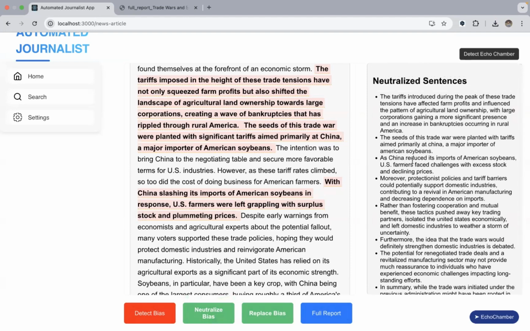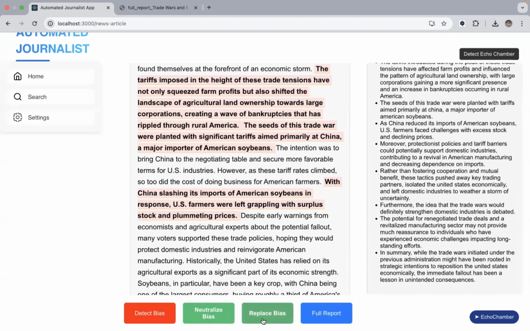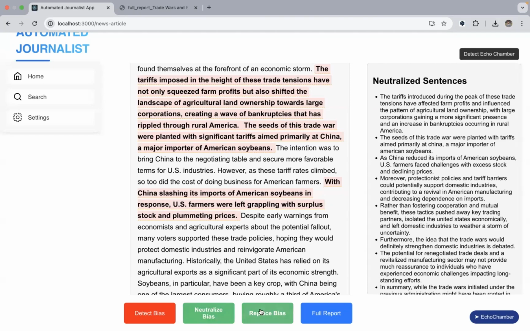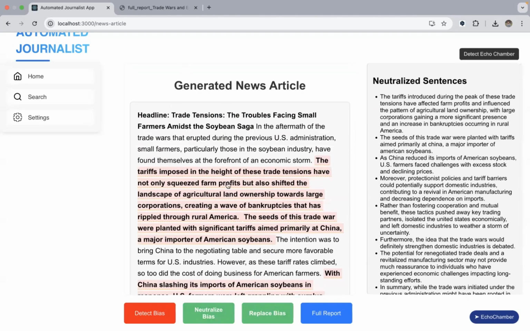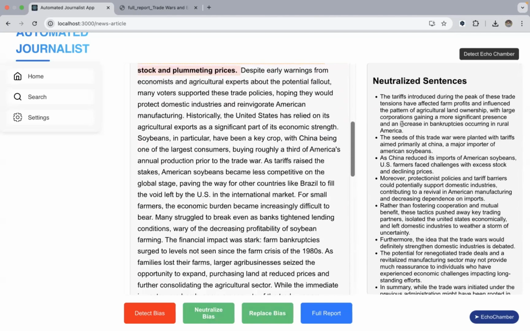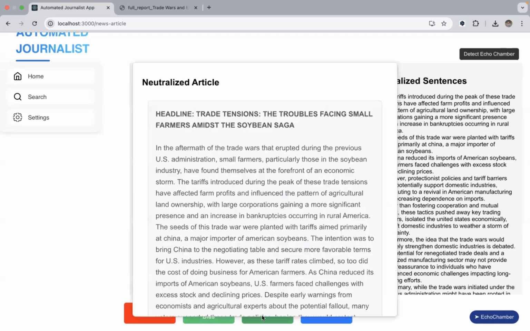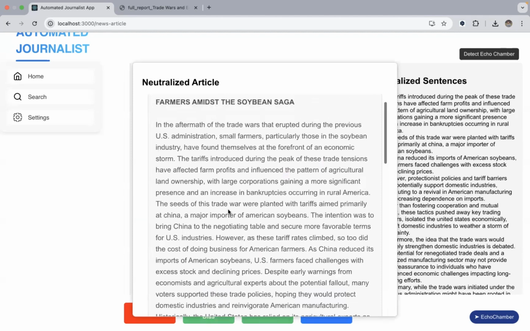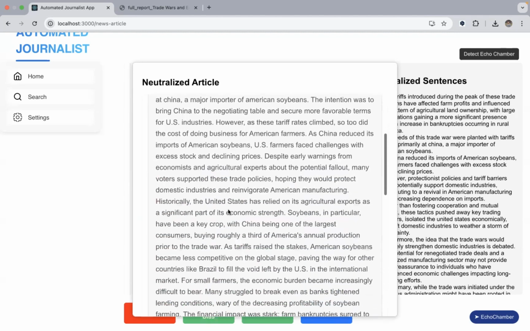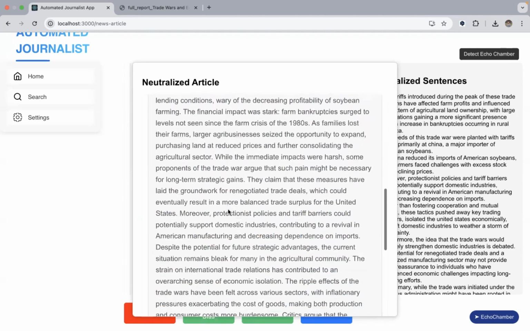Now, actually, with these neutralized sentences, we have the option to replace bias. If we click the replace bias button, then it will replace the original news article's biased sentences with the neutralized sentences. And this will give us this pop-up with the finally bias-neutralized article.